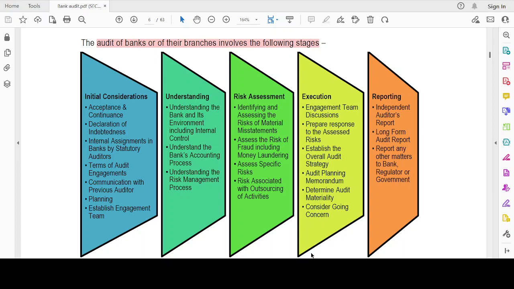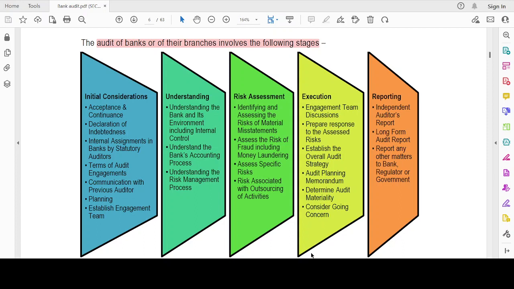Now that we have done all the audit stages, we are finally at the reporting stage, which sets out the following reporting requirements. One would be the independent auditor's report. Then LFAR stands for long form audit report. Specifically, this is for banks. Report any other matters to the bank, regulator or government.